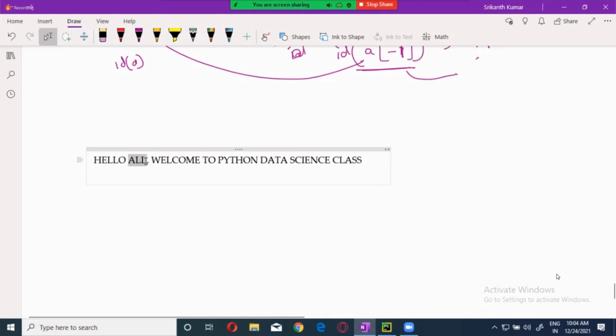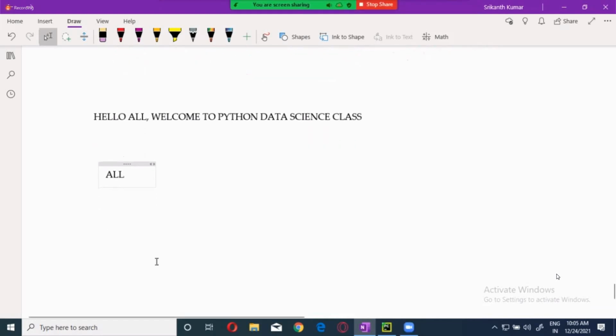If I ask you in a general manual way to extract all, you will go to the A, highlight from there to the second L, and take it down, and you will get all. Where are you starting? A. And where are you ending? The second L. The same mechanism is what is called slicing.